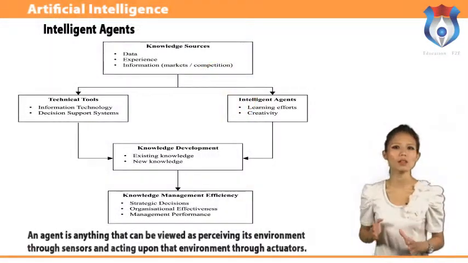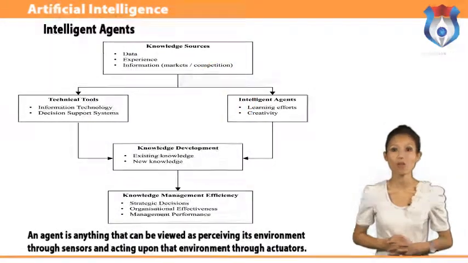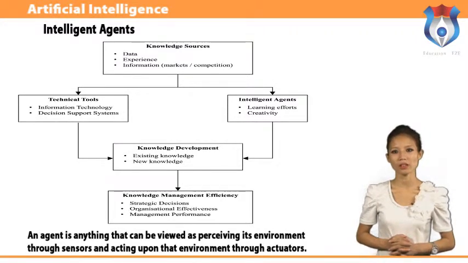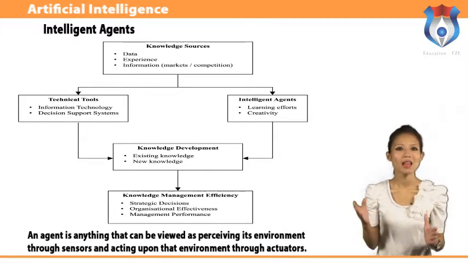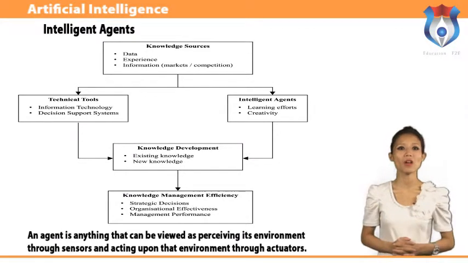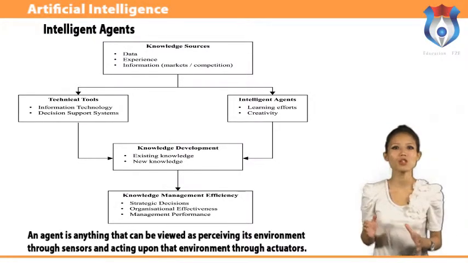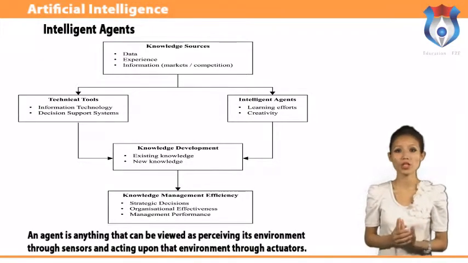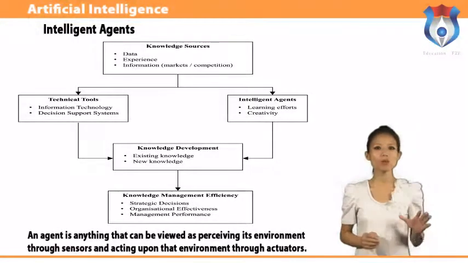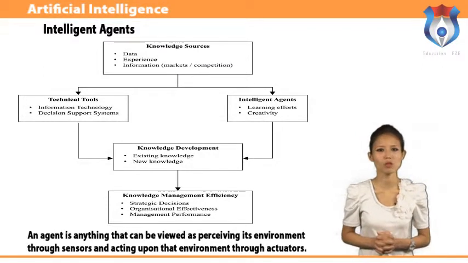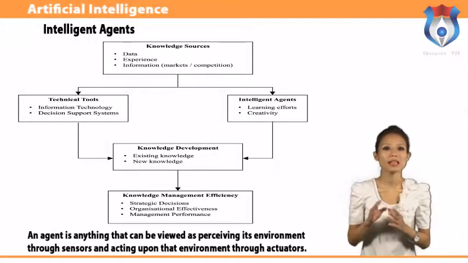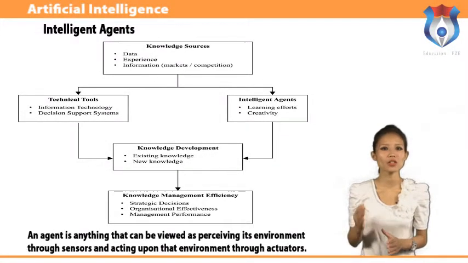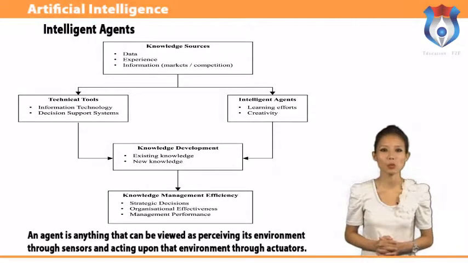An agent is anything that can be viewed as perceiving its environment through sensors and acting upon that environment through actuators. A human agent has eyes, ears and other organs for senses, and hands, legs, mouth, and other body parts for actuators. A robotic agent might have cameras and infrared range finders for sensors and various motors for actuators. A software agent receives keystrokes, file contents, and network packets as sensory inputs and acts on the environment by displaying on the screen, writing files, and sending network packets.